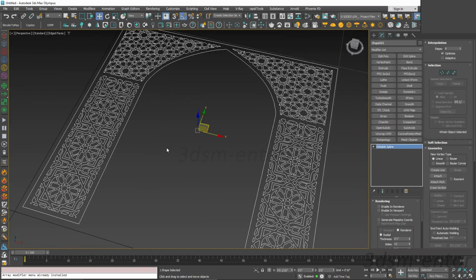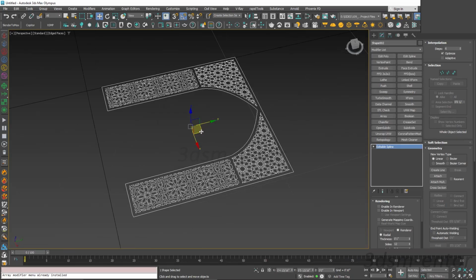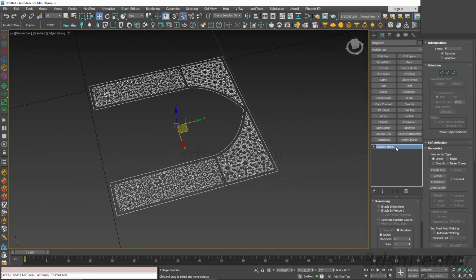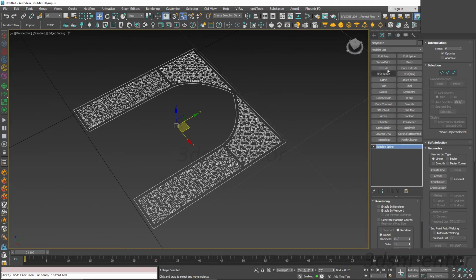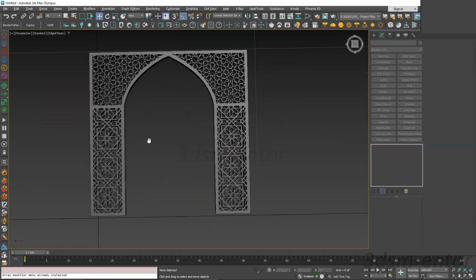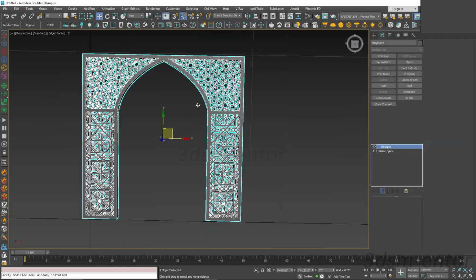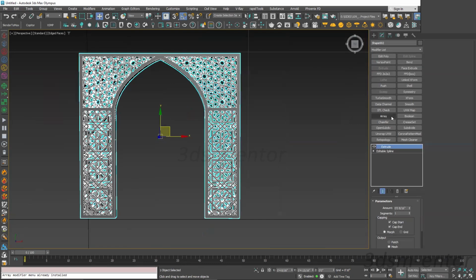This will import your pattern as an editable spline. Apply an extrude modifier on top, and you will get your CNC panel design in seconds.